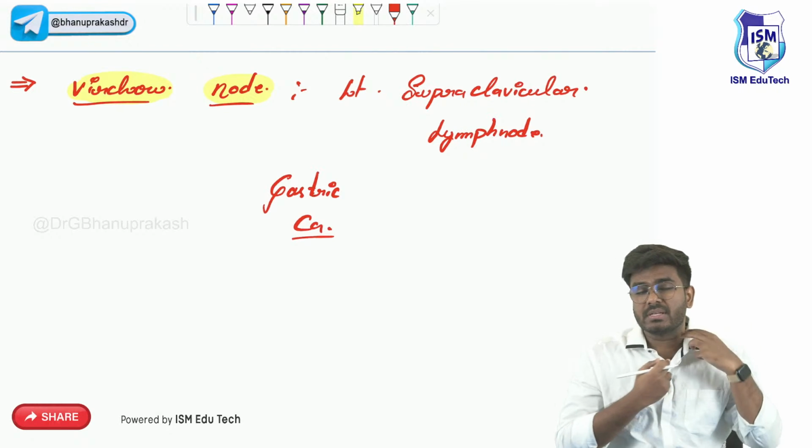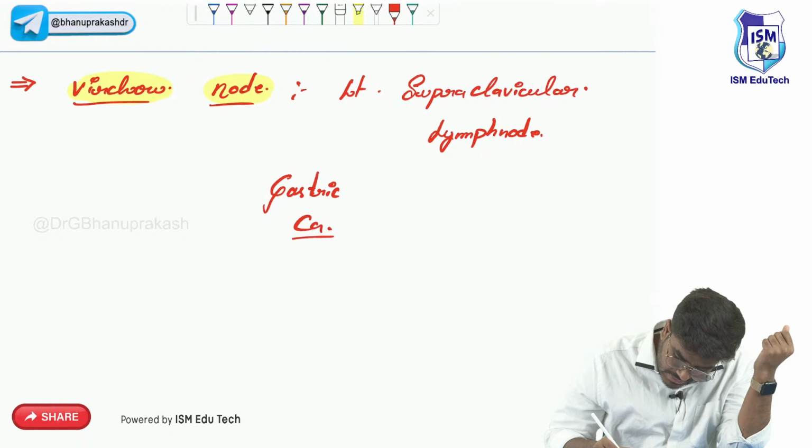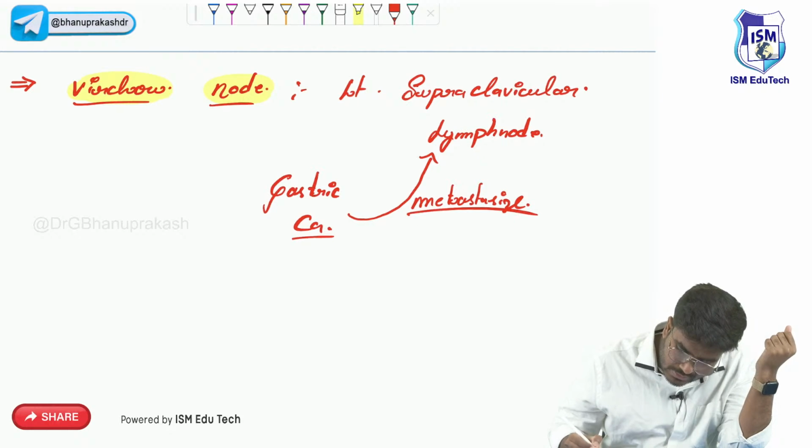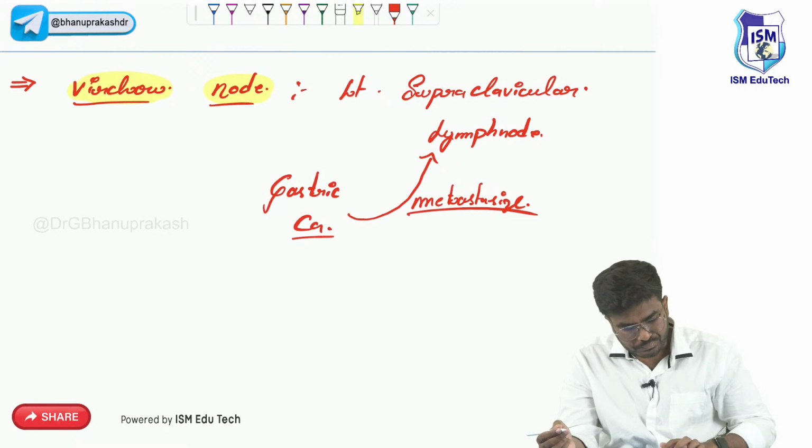Once the metastasis happens, this left supraclavicular lymph node is called Virchow node. Gastric cancer metastasizes into the left supraclavicular lymph node, then it is called Virchow node.